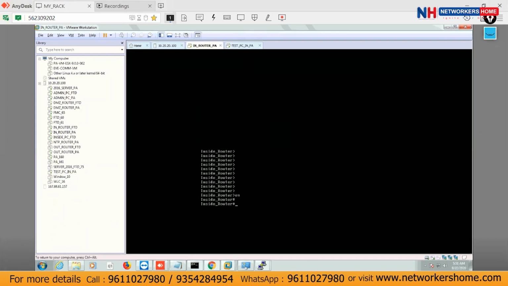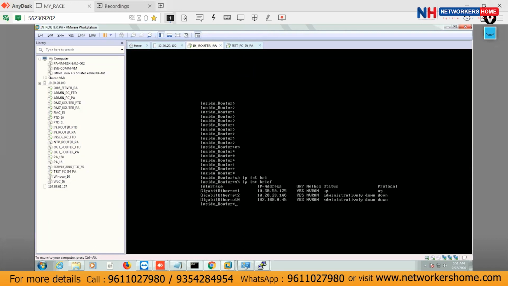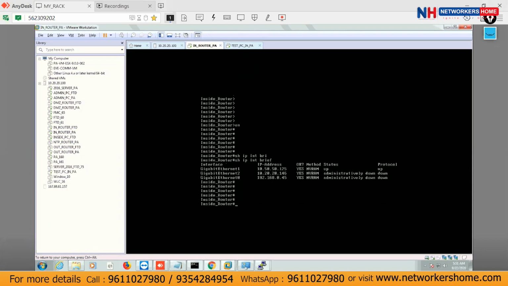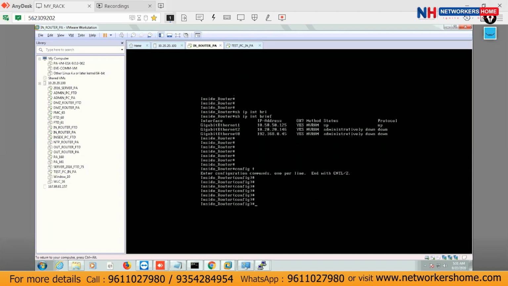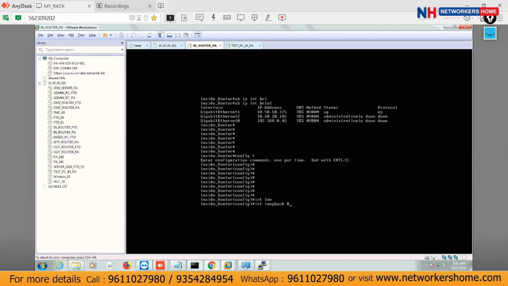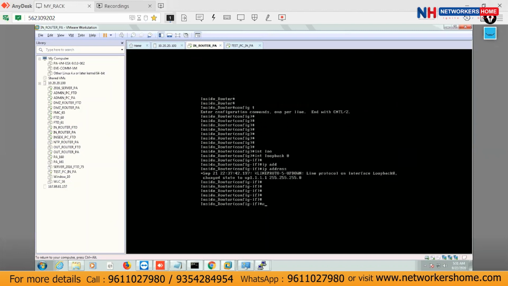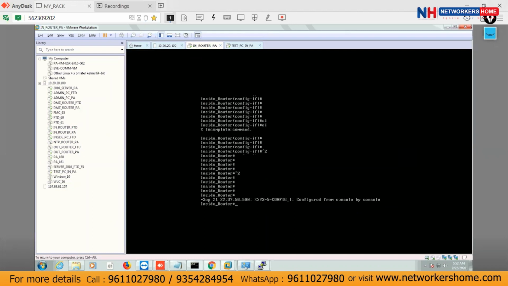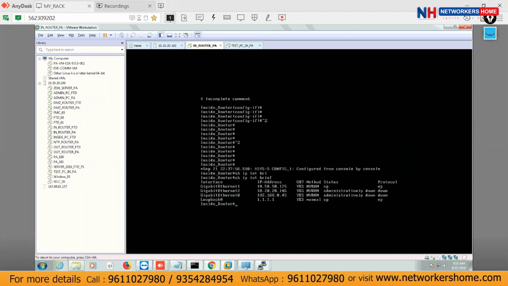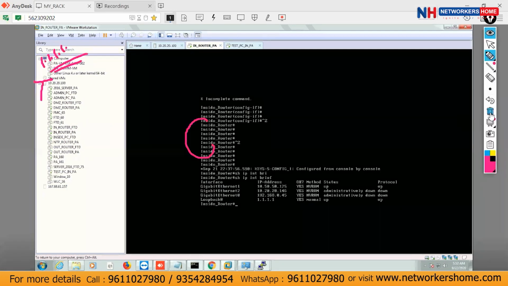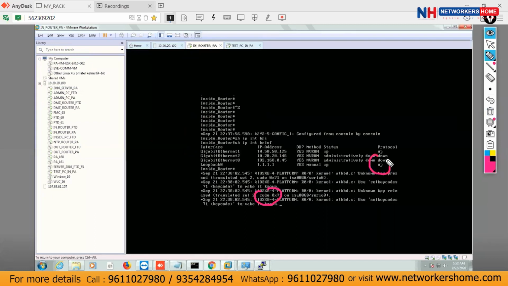On the inside router, show IP interface brief. 10.50.50.125, that's good. Now interface loopback 0, IP address 1.1.1.1 with /24. Exit it. Show IP interface brief. Can you see the loopback is there and it is already in the up state here. Let me create one more loopback here.